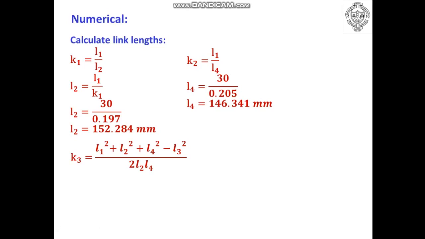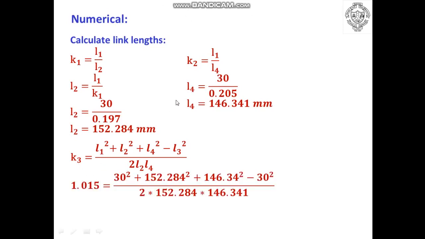So after putting the value of K3 as 1.015 and the value of L1 as 30 square, the value of L2 as 152.284 square plus the value of L4 as 146.341 square minus L3 square.